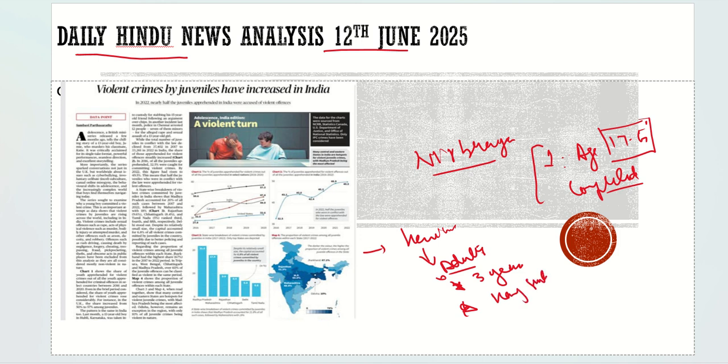So what happened with this person? After 3 years, he was about to get out of jail, and he was not hanged because we could not hang him because of his age.